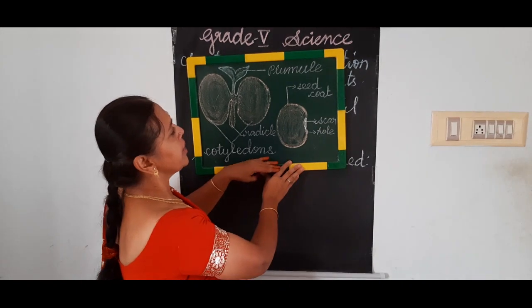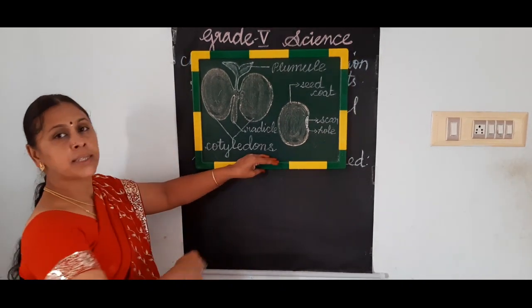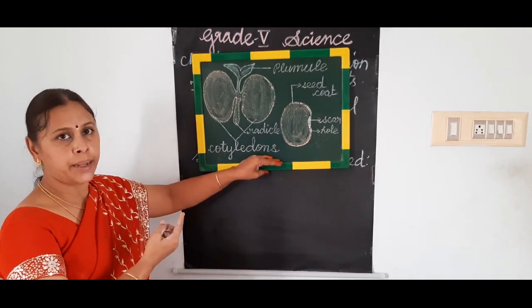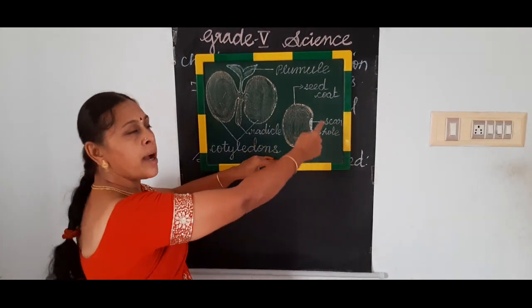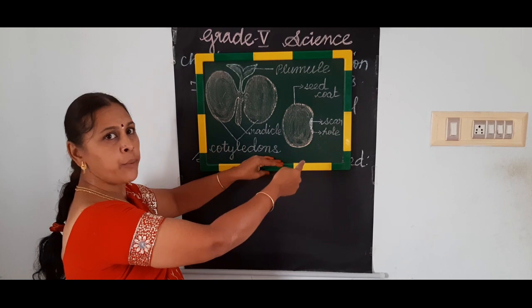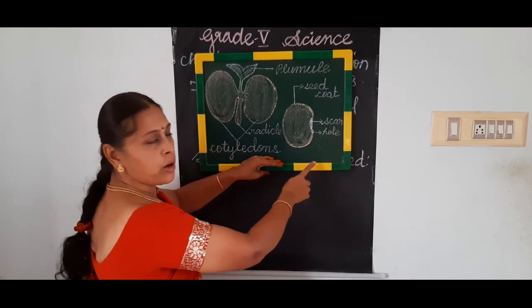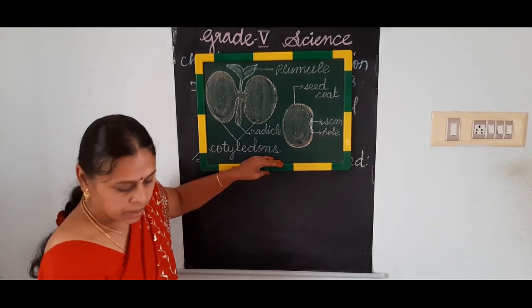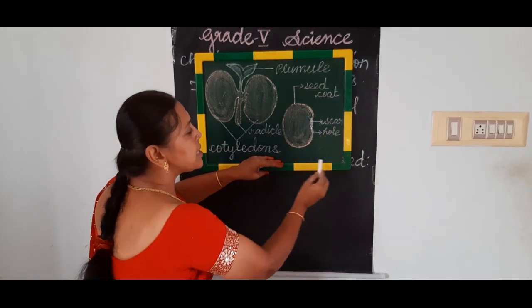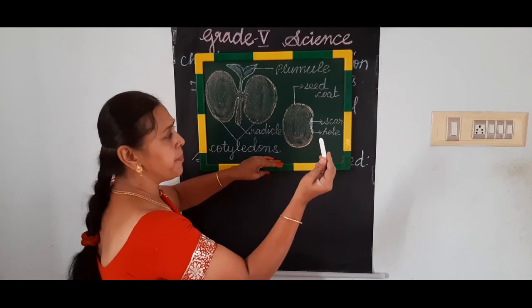I think now you could see this picture clearly. Is it seen clearly? Can you see the parts marked here? Are you able to read? Hope you all could see. Now, this is the structure of a seed.